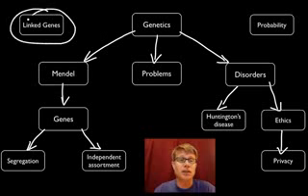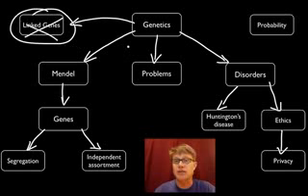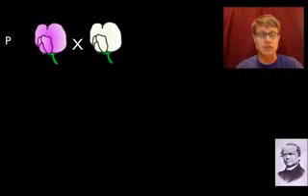Now, what won't I be talking about? I won't be talking about linked genes. In other words, if genes are on the same chromosome, or on a sex chromosome, or caused by multiple genes, it gets really complex. I'll talk about those in the next podcast on advanced genetics. But know this: in simple Mendelian genetics, the rules are simple rules of math, rules of probability. If you understand those and how to do the first cross that I show you, you should do well in most any of the crosses you get in genetics.